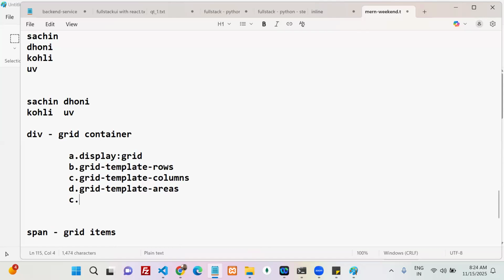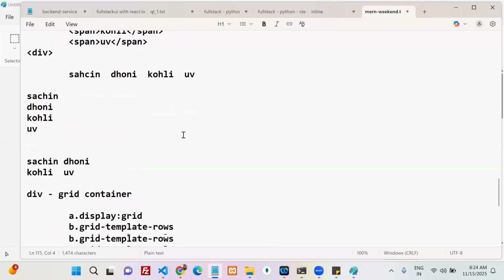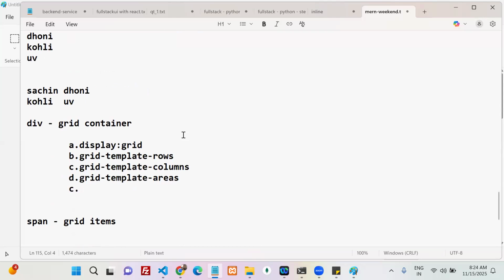Understood, everyone? Now I want to align the items. For that you have justify content. The next one is align content.